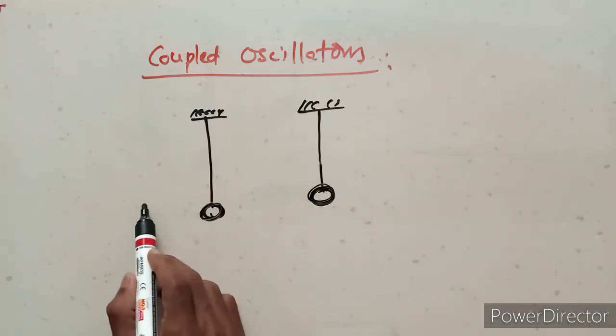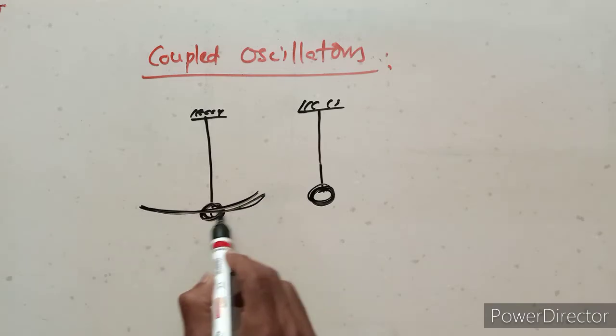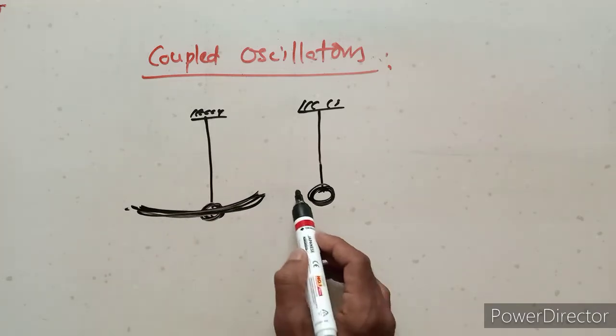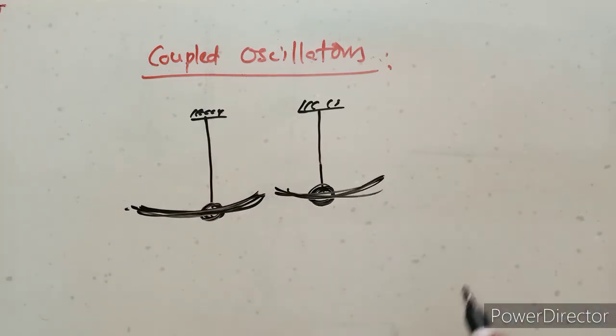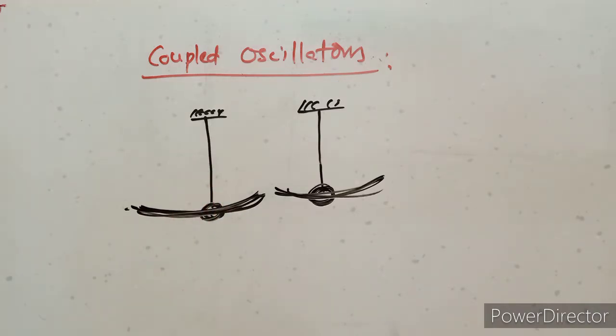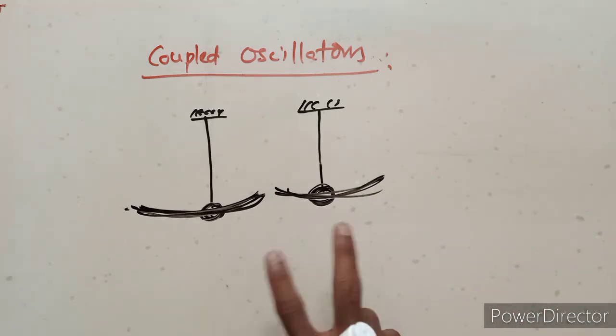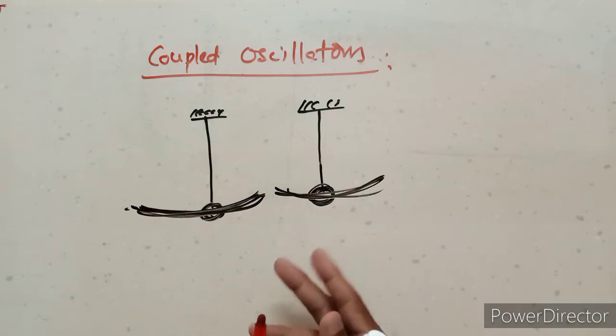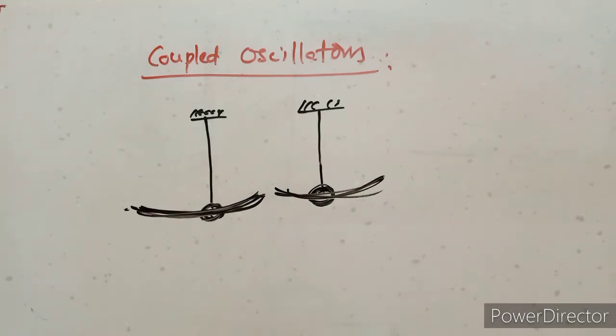This type of vibrations, this type of vibrations. This is an example of the simple harmonic motion. This is also an example of the simple harmonic motion. These are two individual simple harmonic motions, individual oscillators. Then the coupled oscillator means